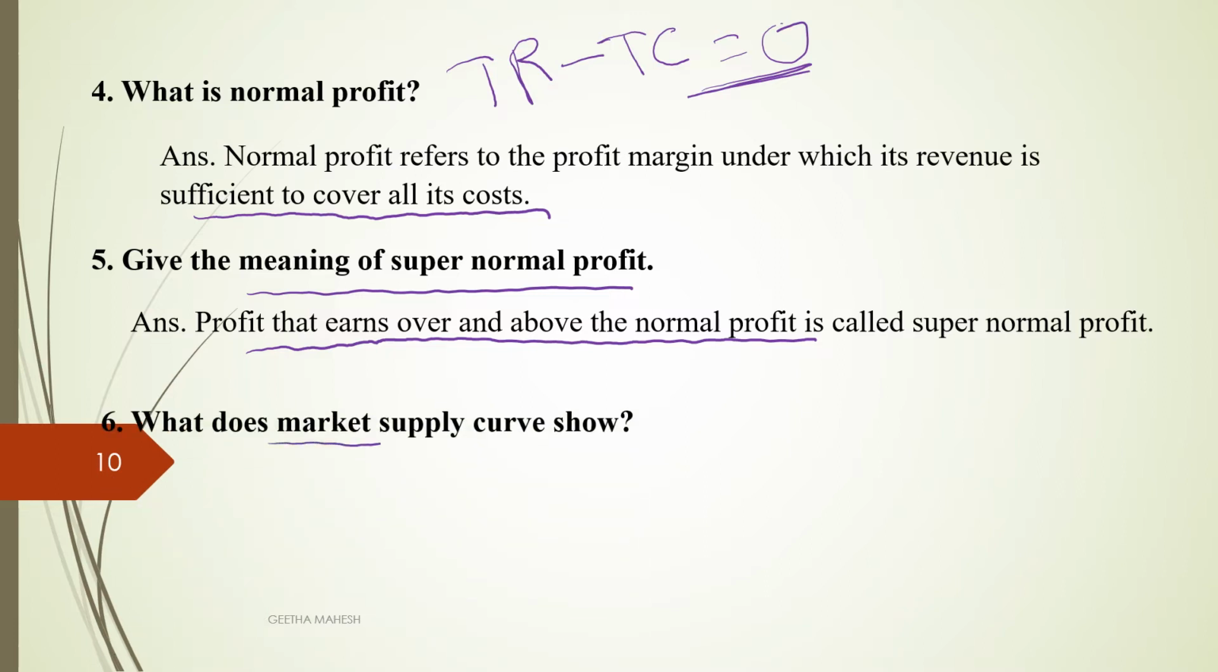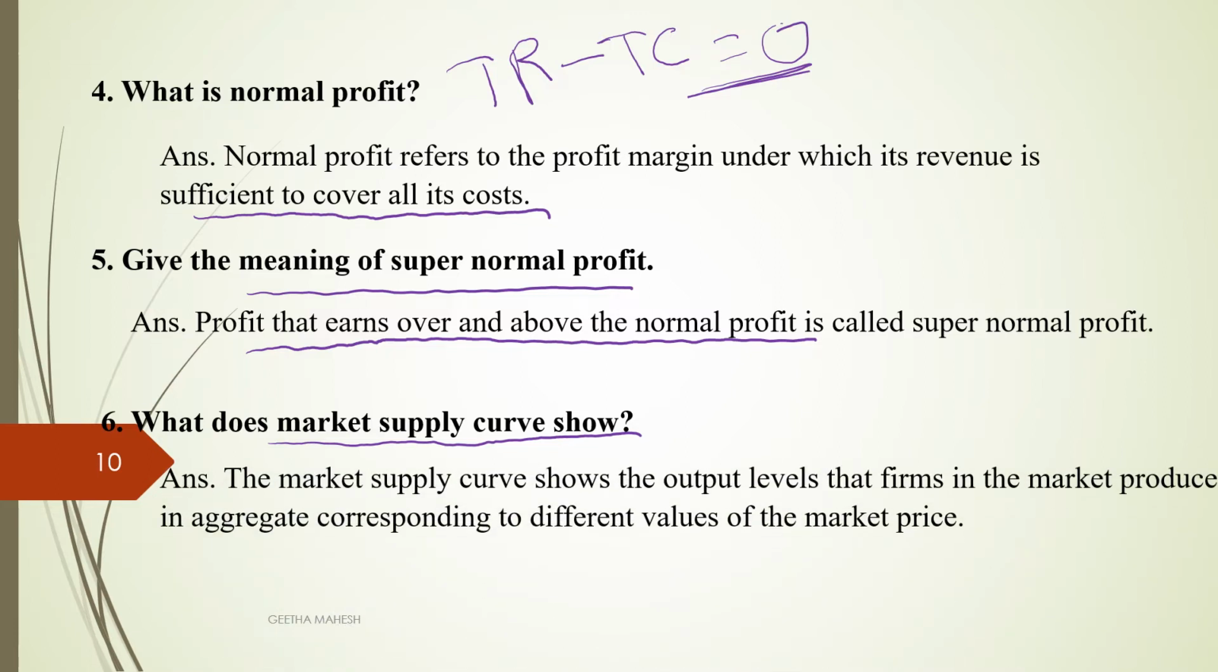What does the market supply curve show? The market supply curve shows the aggregate supply of all the firms in the market at different levels of prices. So that means the supply curve shows the output levels that firms in the market produce in aggregate corresponding to different values of market price.